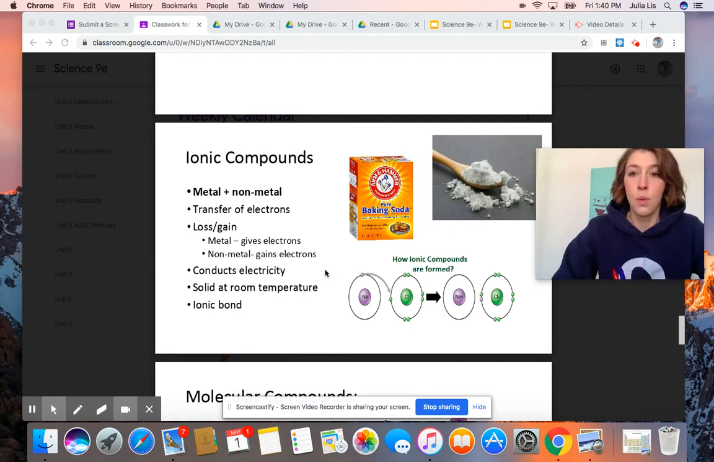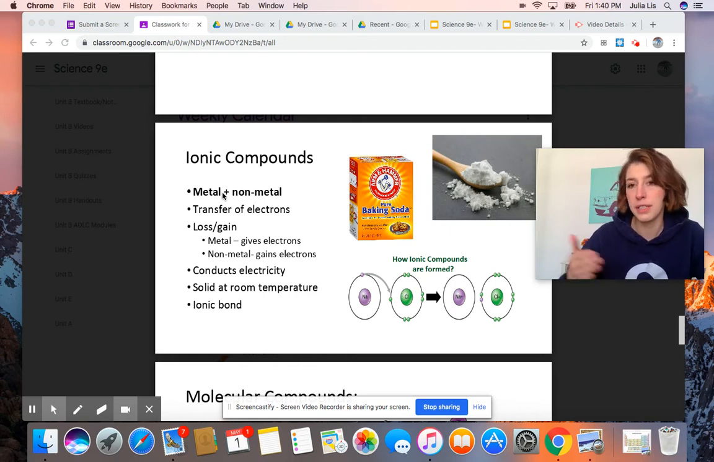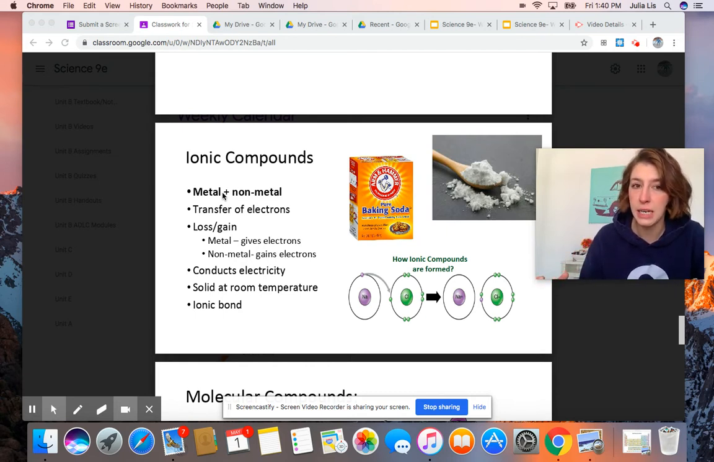What you need to remember, and what will be reiterated in grade 10, is that ionic compounds are metals plus nonmetals. That is what characterizes an ionic compound. There is an exchange of electrons. Ionic compounds are good conductors of electricity. They're solid at room temperature, and that is because there is a metal, which is a good conductor of electricity and is typically solid at room temperature, and it's reacting with a nonmetal.